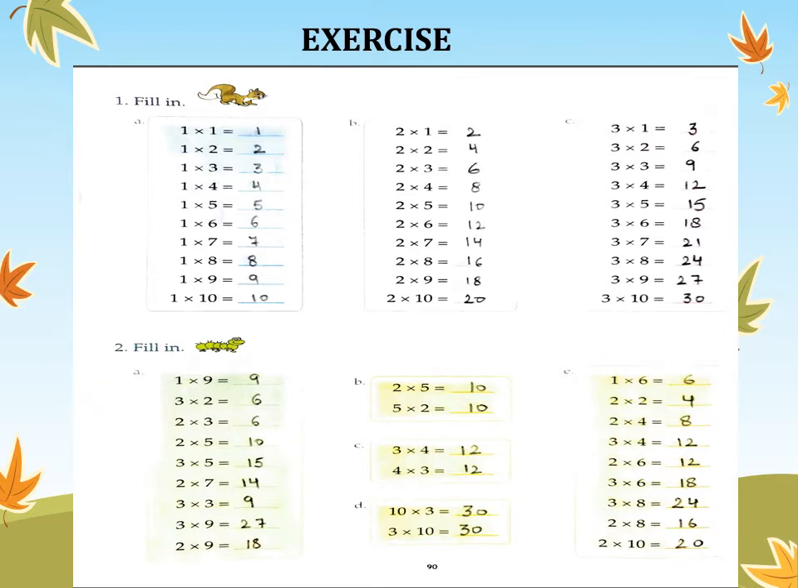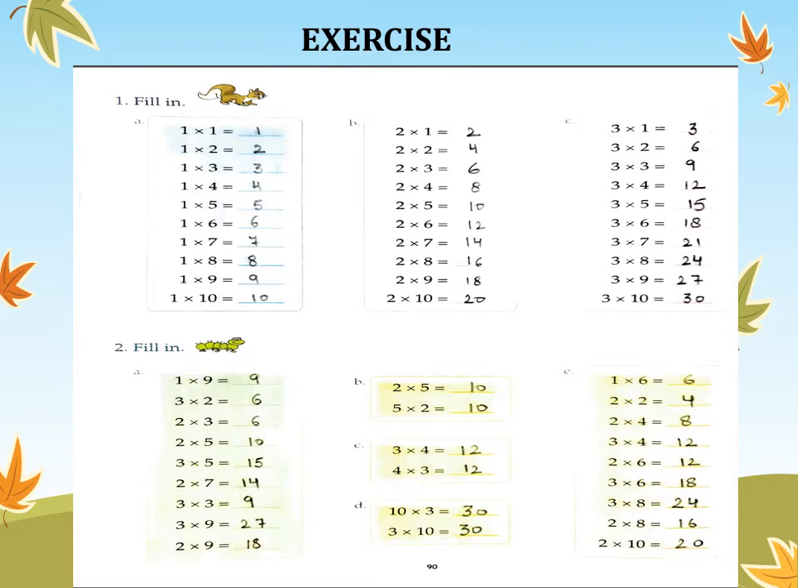Now, what is the exercise? The exercise is fill in the blanks for multiplication. So students, you can see in first question A, B and C part, which are on the top of the page, table of 1, table of 2 and table of 3 is given. These are the tables of 1, 2 and 3 for solving or practicing.